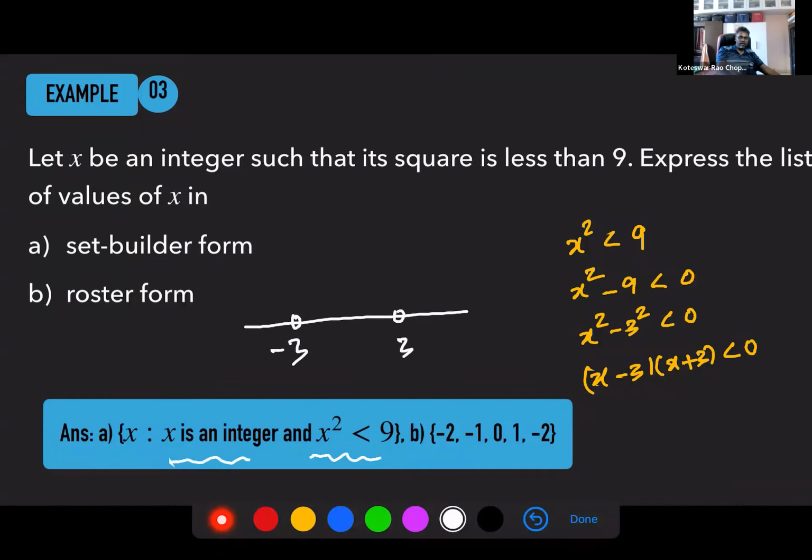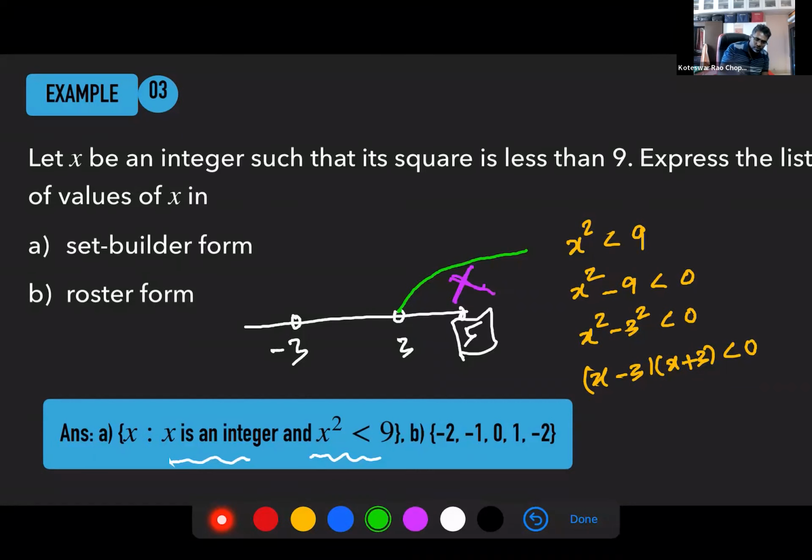So if you take any number beyond -3 to the right, you know that x plus 3 will be positive and x minus 3 will be positive, right? You take, for example, the number 5. 5 plus 3 is 8, that is positive. 5 minus 3 is 2, that is positive. So positive into positive, you will not get a negative number. It will not be less than 0. So that means this is not going to give you a solution set.